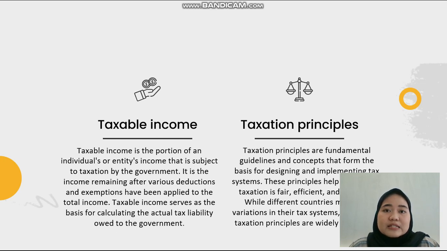Taxable income. Taxable income is the portion of an individual's or entity's income that is subject to taxation by the government. It is the income remaining after various deductions and exemptions have been applied to the total income. Taxable income serves as the basis for calculating the actual tax liability owed to the government.